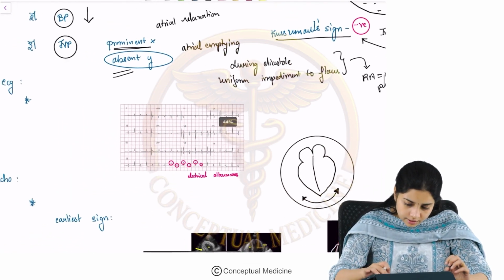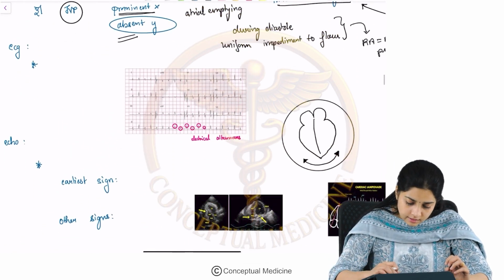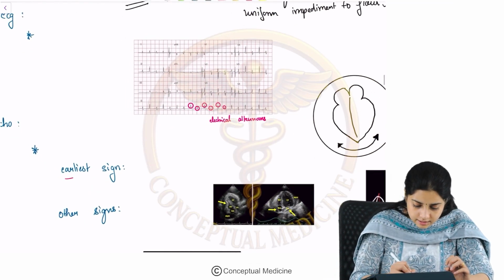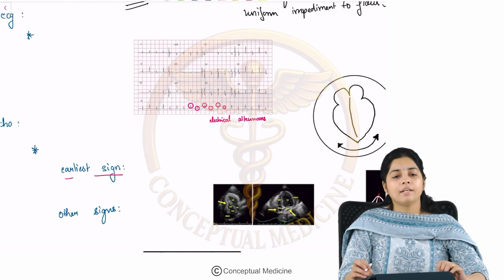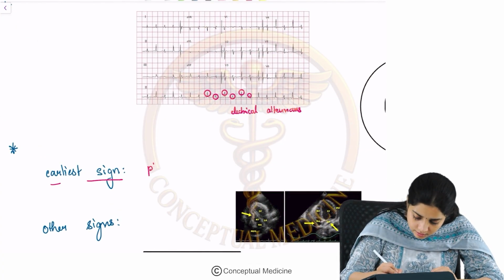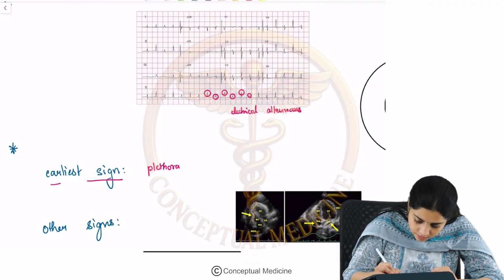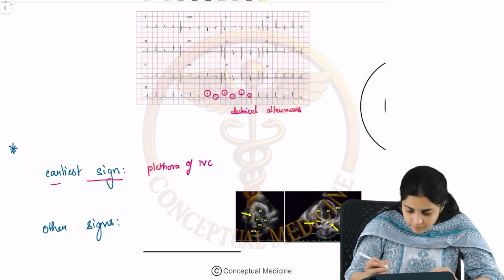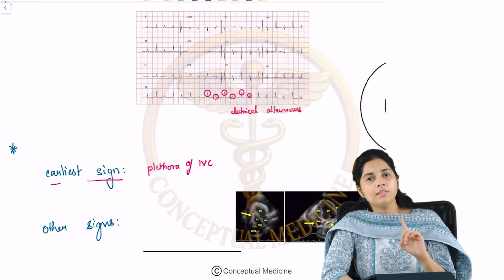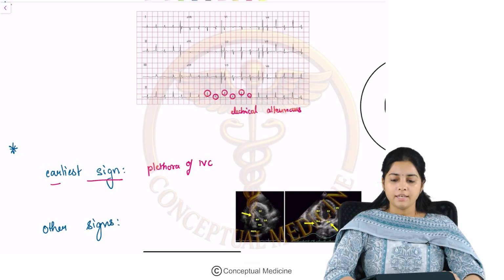Fine. Now let us look at the echo signs. The earliest sign of cardiac tamponade is, what happens in cardiac tamponade is that there is systemic congestion. So there is increased plethora of the IVC. This is the earliest sign which is seen in cardiac tamponade.